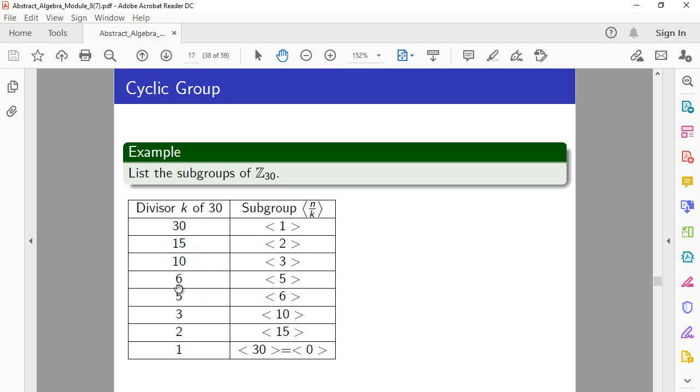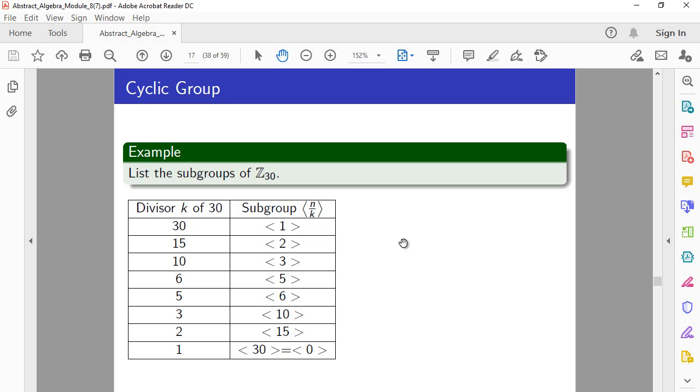And the subgroup of order 6 is generated by 30 over 6, which is 5, and so on. So for each divisor of 30, we have exactly one subgroup of order equal to that divisor, and we know what it is generated by. It is generated by the order of the group divided by the divisor.